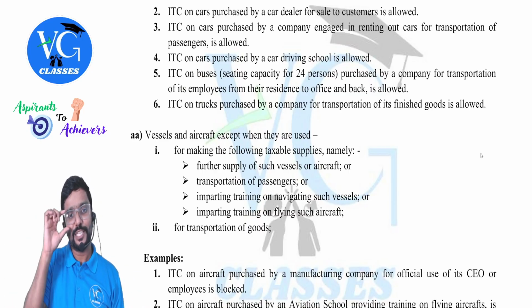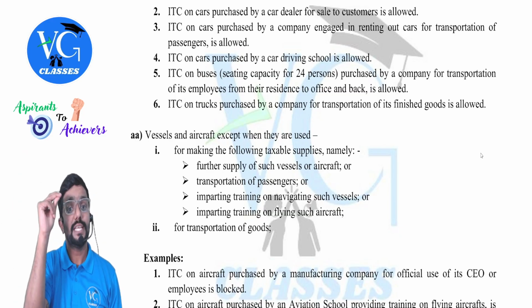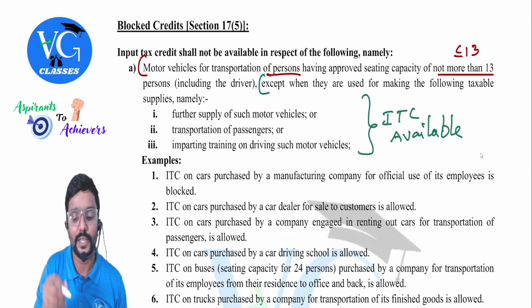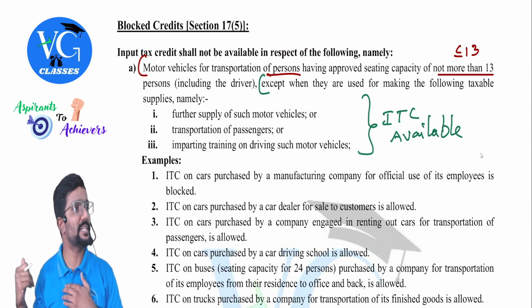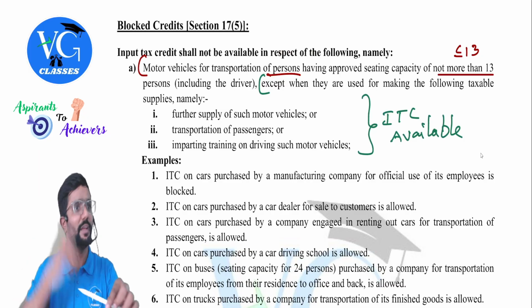ITC on trucks purchased by a company for transportation of its finished goods is allowed. Guys, truck, is it blocked under 17(5)? No, they clearly told for the transportation of persons. And here in the truck, what will be transported? Goods. Sir, in movies I saw, sir, in some trucks they are transporting people also, sir.